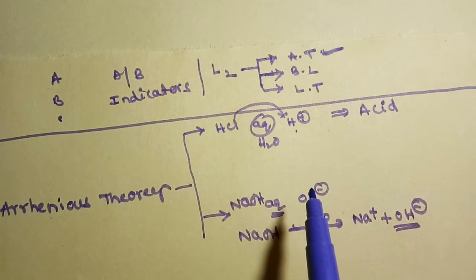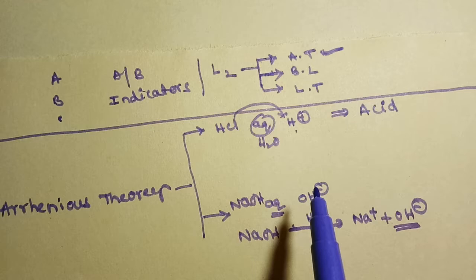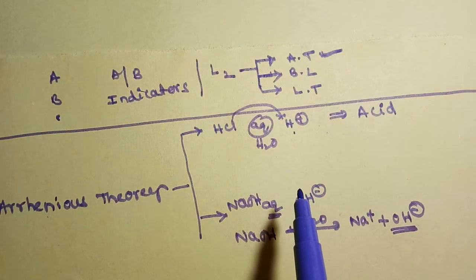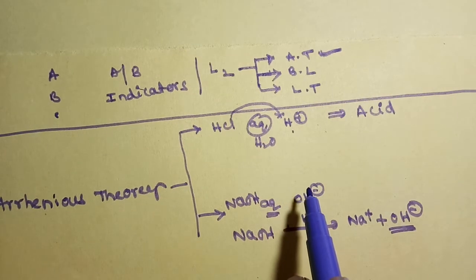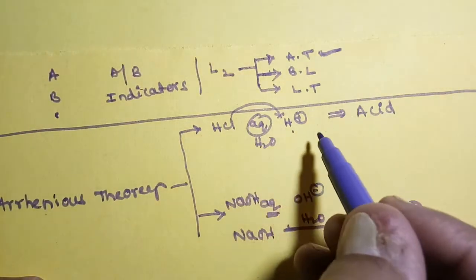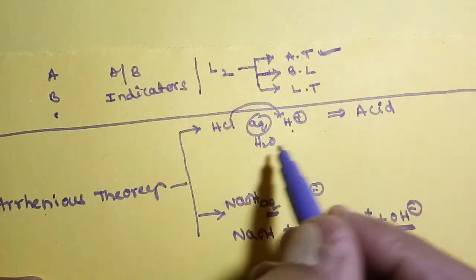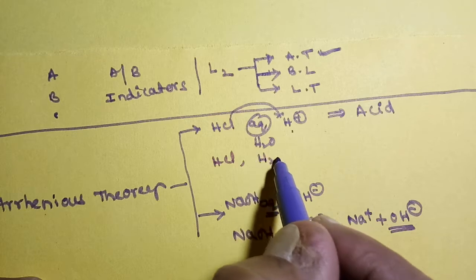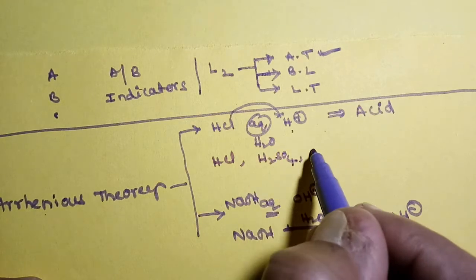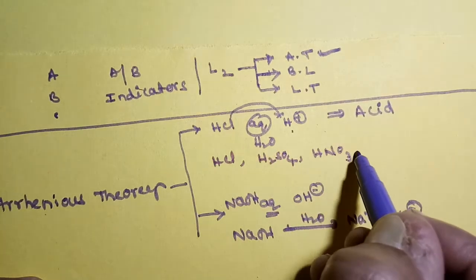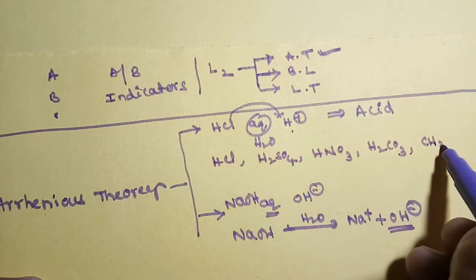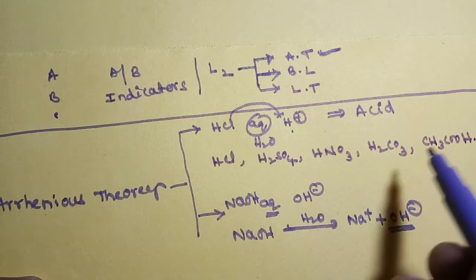Arrhenius acid means the substance which gives H plus ions in aqueous medium. Base means the substance which gives OH minus ions in aqueous medium. Examples of acids: HCl, H2SO4 sulfuric acid, HNO3 nitric acid, H2CO3 carbonic acid, CH3COOH acetic acid.